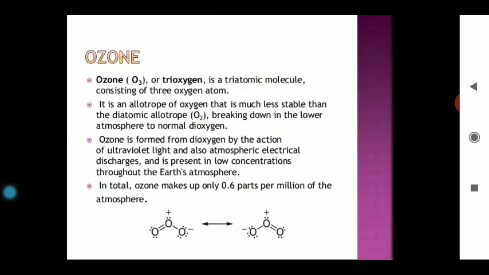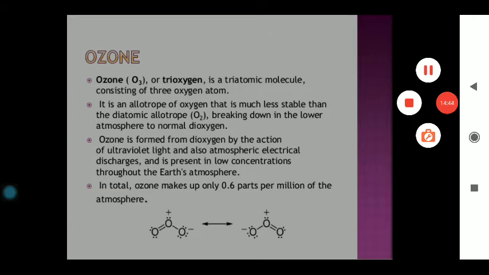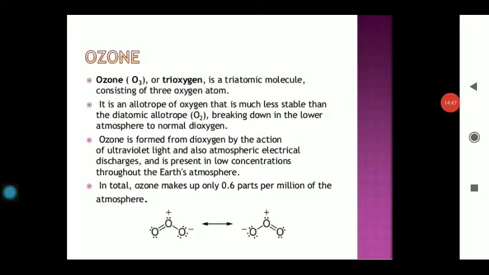Now our next important allotrope of the oxygen family, that is ozone. How can this ozone be obtained? Whenever O2 and O2 combine together under atmospheric conditions during lightning, ozone gas is obtained, and this is a triatomic gas, very less stable. It is an allotrope of oxygen which is less stable than the diatomic gas, and it can break easily and liberate nascent oxygen. Ozone is formed from dioxygen by the action of UV light or atmospheric electric discharge.